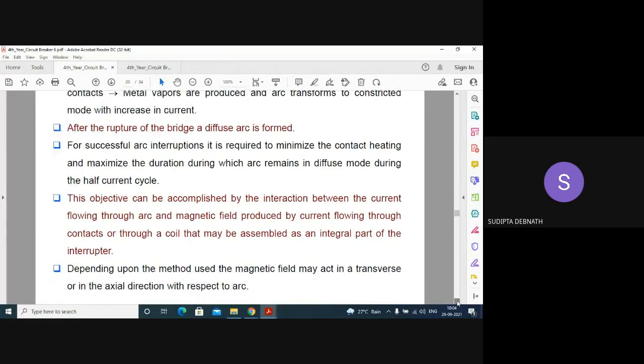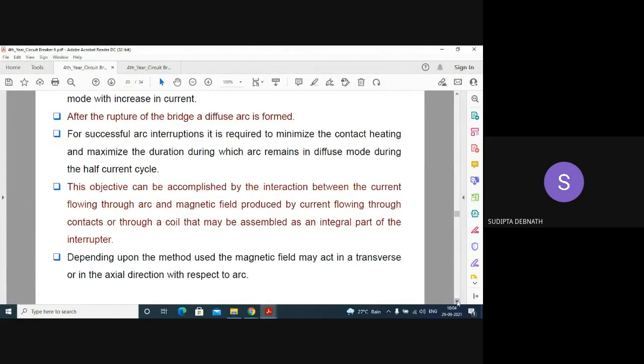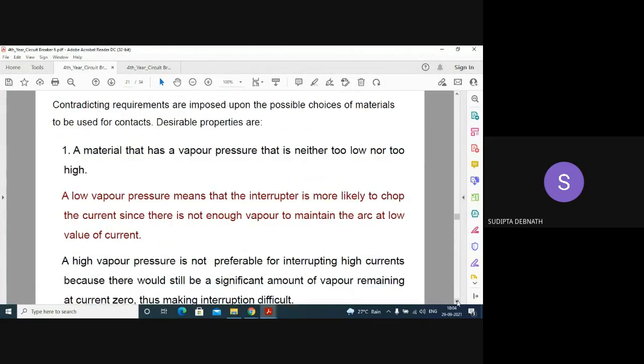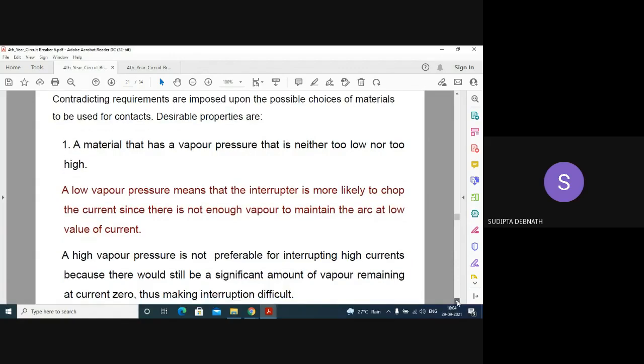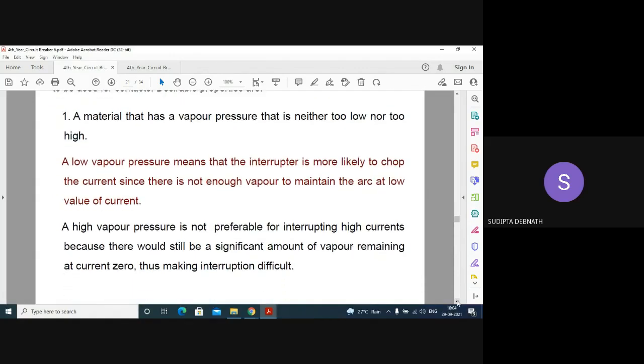Depending upon the method used, the magnetic field may act in transverse or in the axial direction with respect to the arc. Now, contradicting requirements are imposed upon the possible choices of materials. Materials having high vapor pressure and low vapor pressure both have advantages and disadvantages. A material that should be selected should have medium vapor pressure.